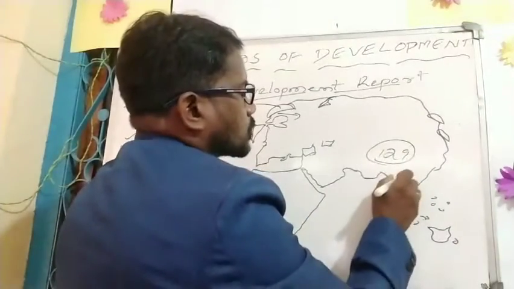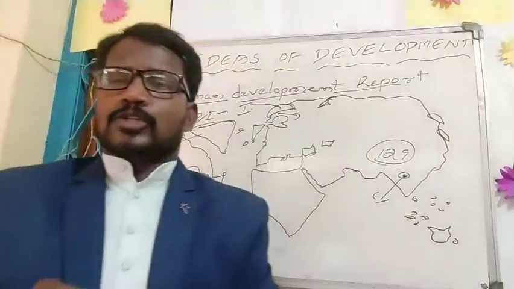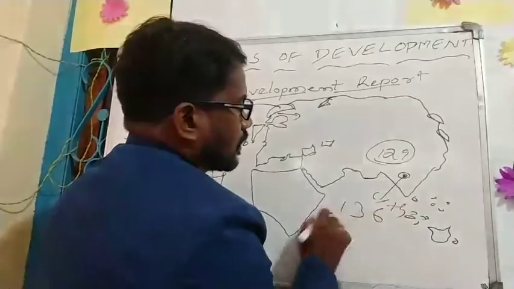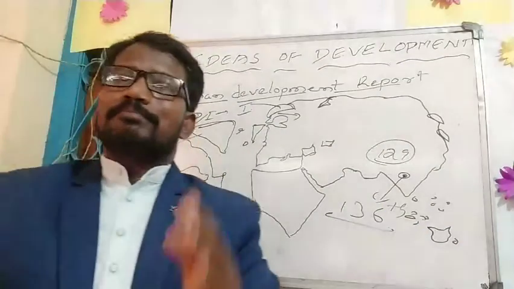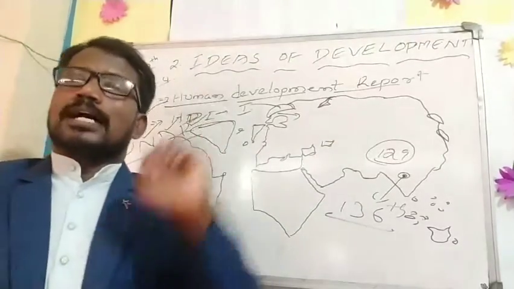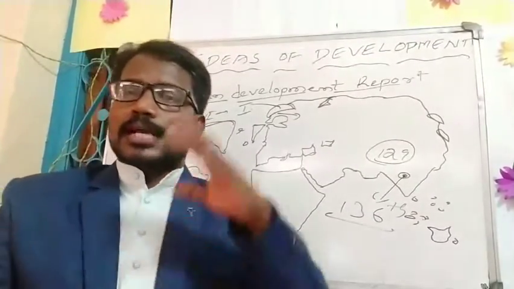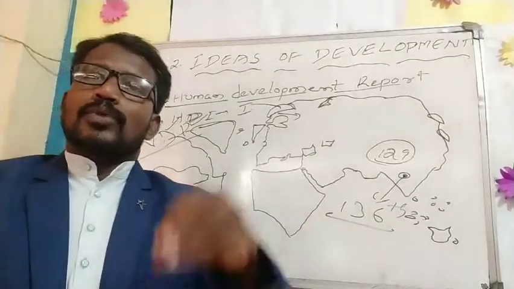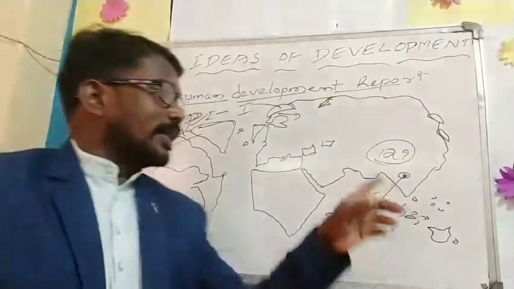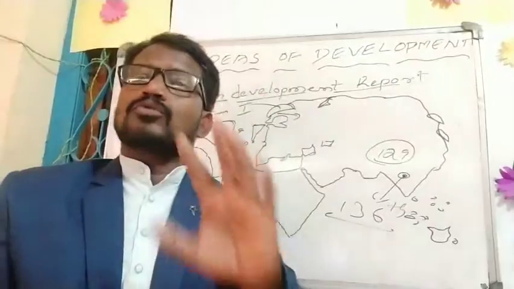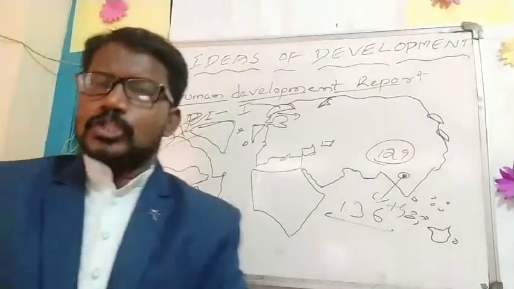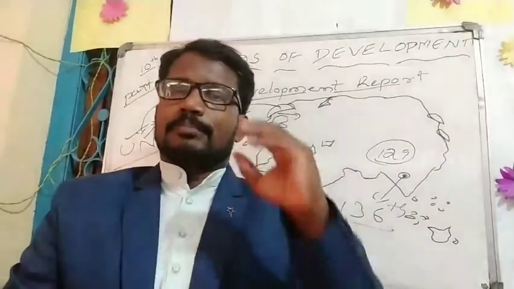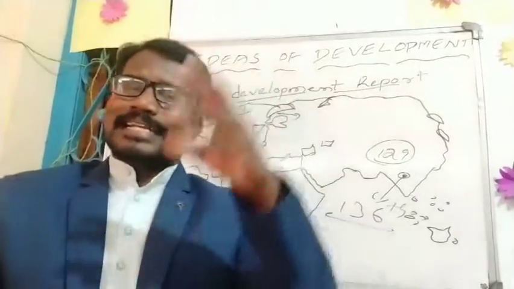According to our textbook, 136th place is gotten by India in the Human Development Index. The first place goes to Norway. What about our country's place? India is getting 136th place. Recently we can see through Google or elsewhere that it is 129th, but we have to follow our textbook only. That is why we have to give the answer 136th place, the place of India in the Human Development Index.